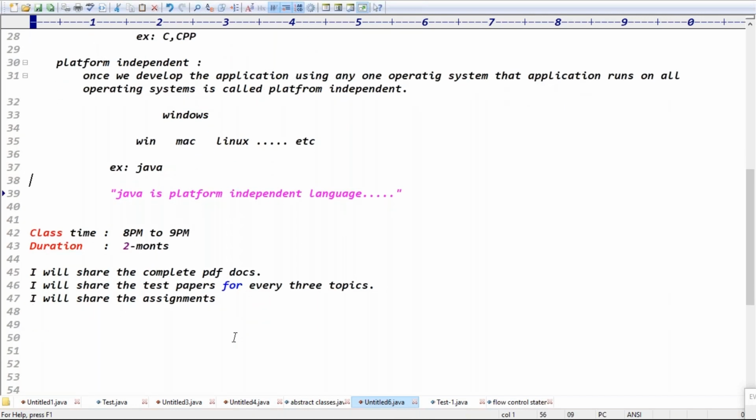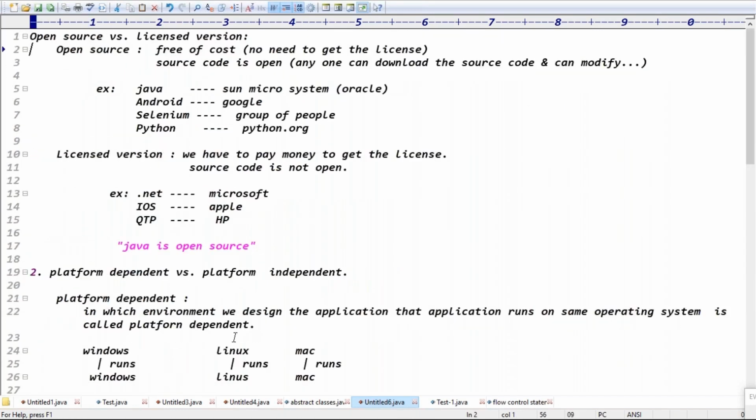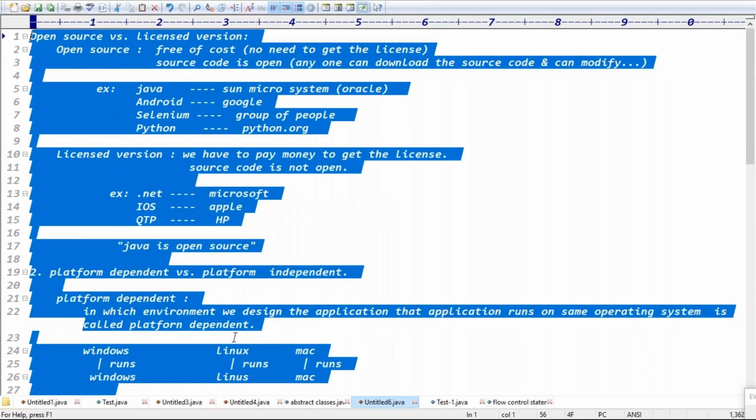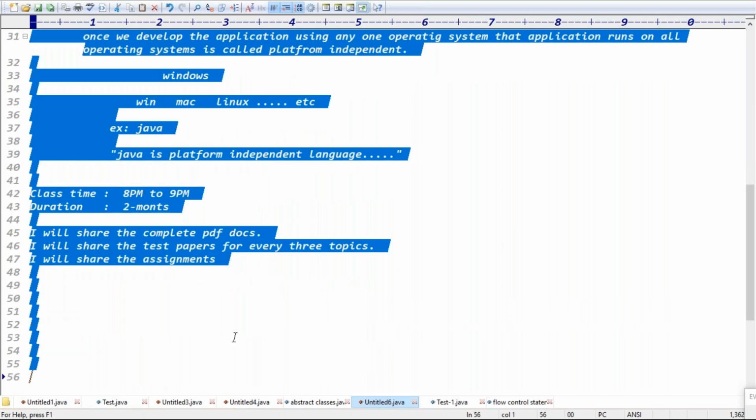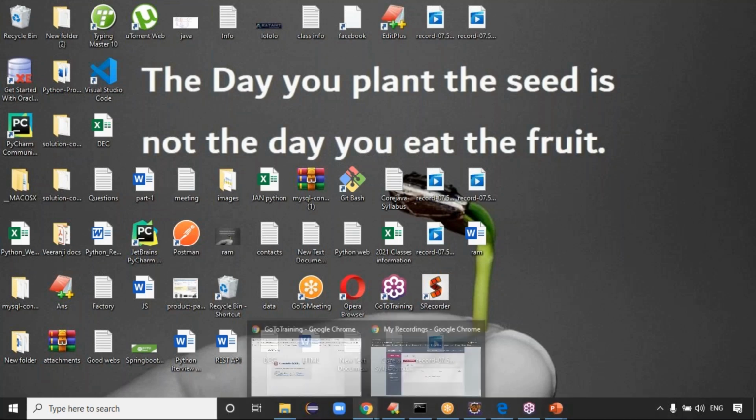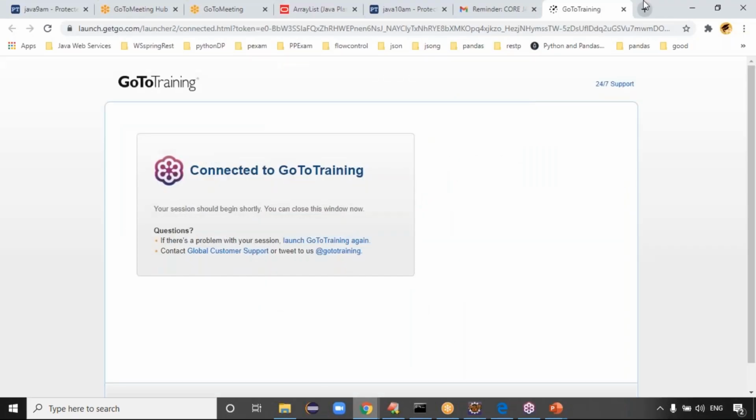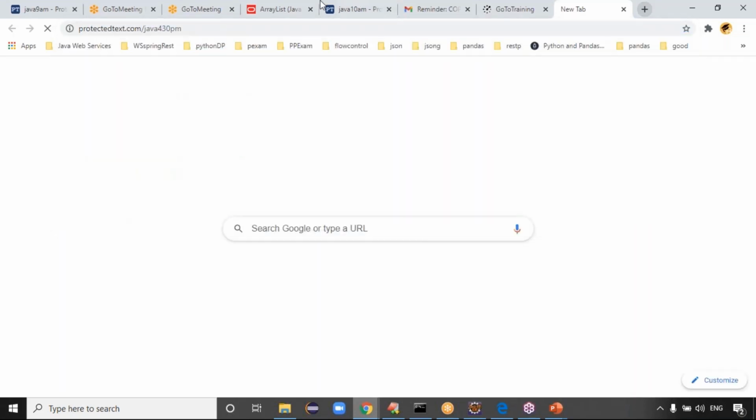And coming to the class notes, guys, today what are the points I wrote? This is the class notes, right? Whatever class I do today, I will share these class notes with you. To share these class notes, guys, I'm using one website, like protectedtest.com.